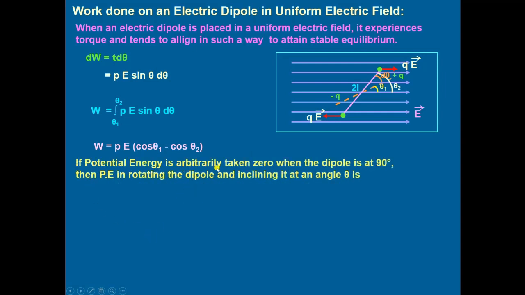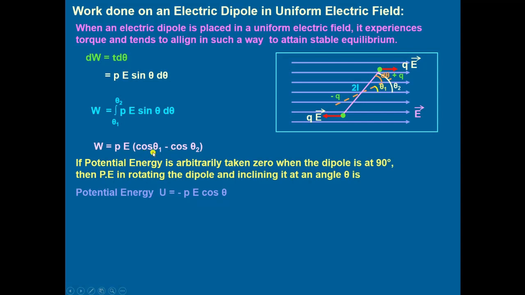If potential energy is arbitrarily taken as 0 when the dipole is at 90 degrees, we take theta 1 equal to 90 degrees and theta 2 equal to theta. Then the potential energy of the dipole inclined at an angle theta will be equal to minus PE cos theta.